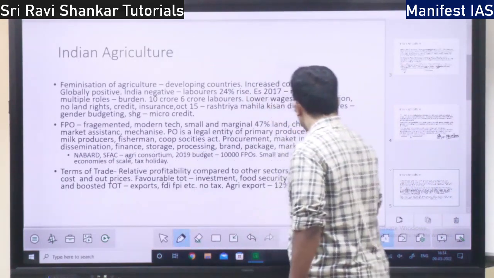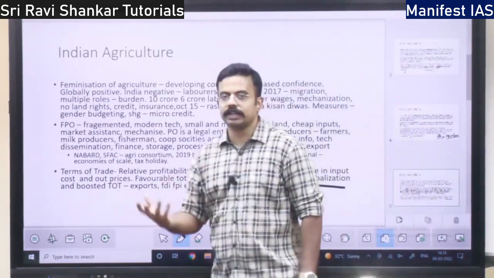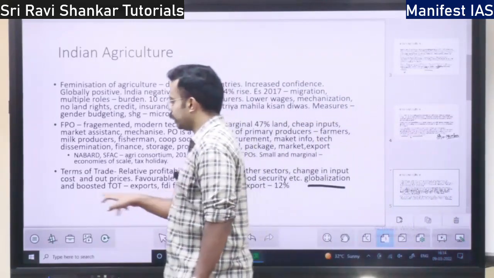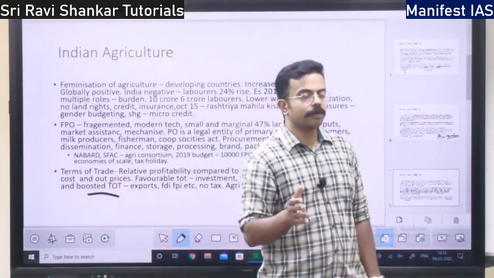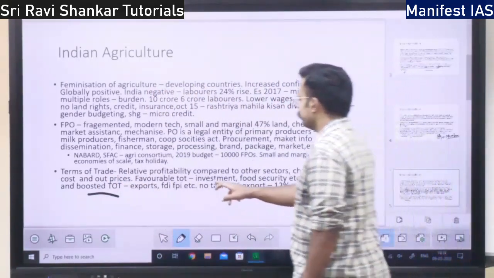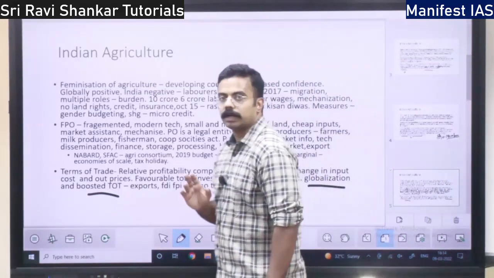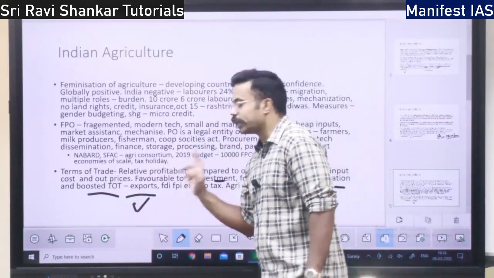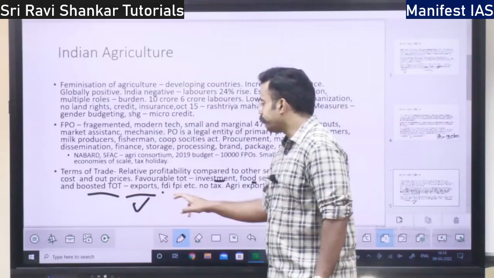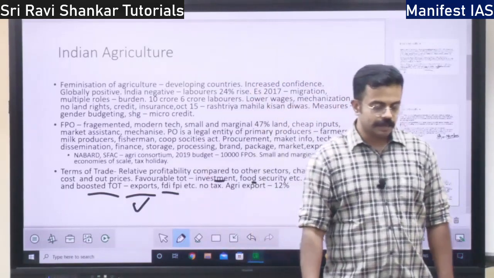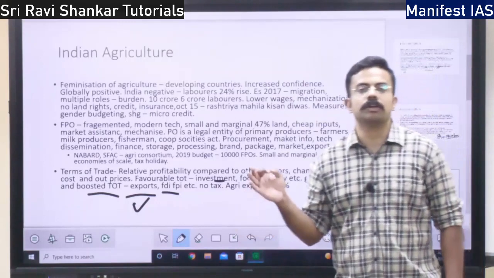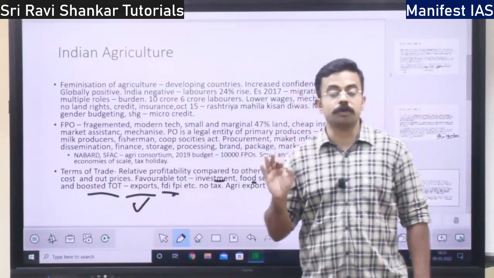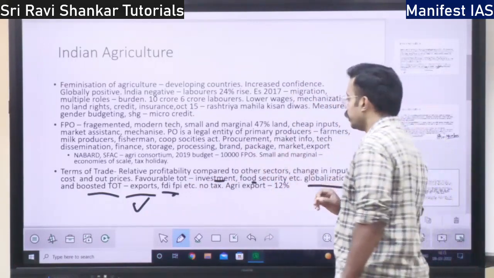So, globalization, that is connecting India throughout the world. LPG 1991 boosted the terms of trade. How did it boost the terms of trade? That is, more investment and food security. One is exports. More and more agricultural products were exported. More and more FDI, FPI. That is, in the input, more and more FDI is coming into agriculture. More and more FPI, foreign portfolio investment, into commodity exchanges.